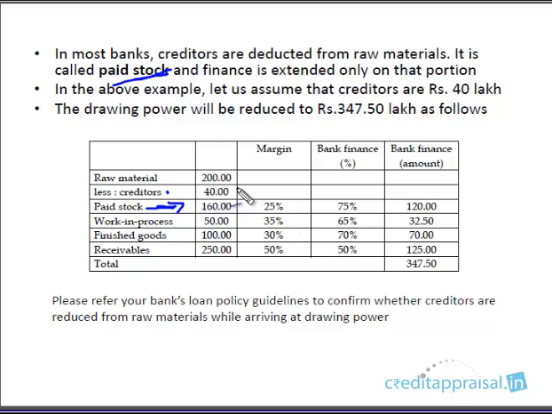They deduct the creditors. I'm not saying all banks do that. Some banks in fact do not take this, but some banks do. In fact, most banks do this. So 75% on the paid stock, that is after deducting creditors from raw material, and then the rest of the calculation is the same. So in this case, we'll arrive at a lower DP, right?